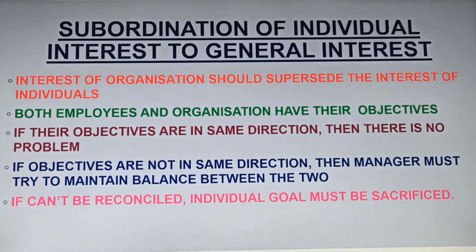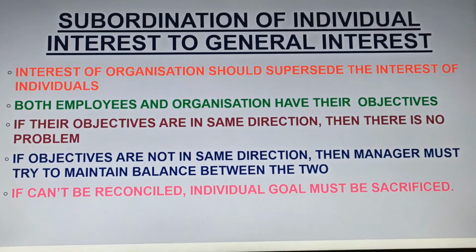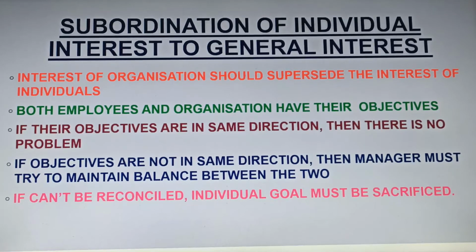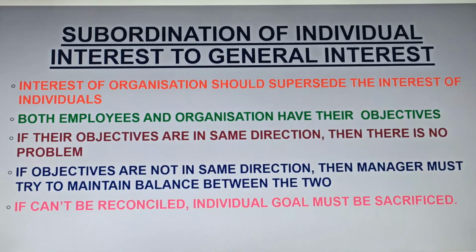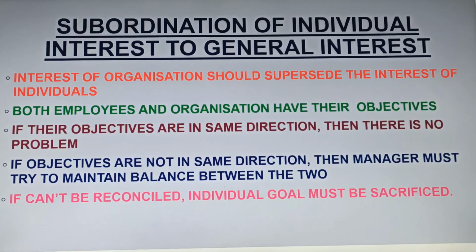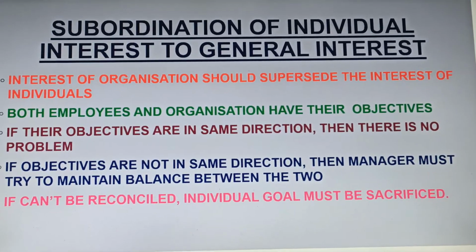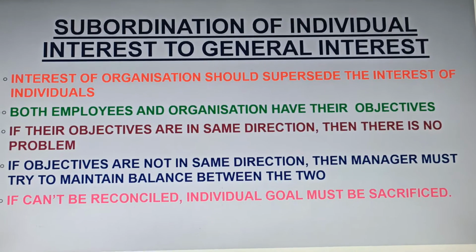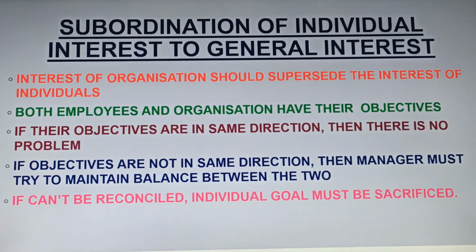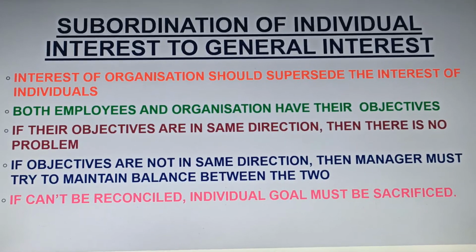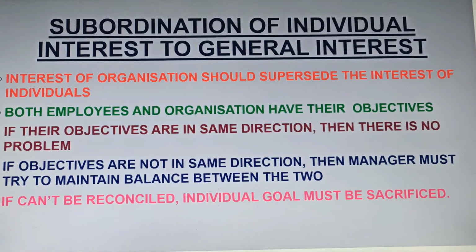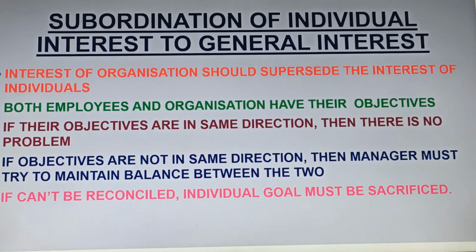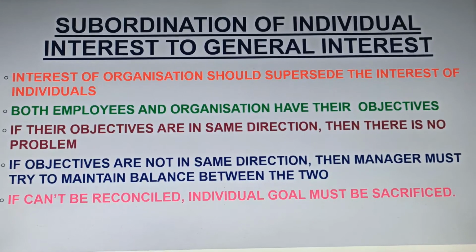Then the next principle is subordination of individual interest to general interest. Here there are two types of interest. Individual interest is the interest of the employee, and general interest is the interest of the organization. Subordination means junior. That means if an employee has to choose between the two, his own interest and the organizational interest, he should always put his own interest on the subordinate side. He should give importance to organizational interest. This principle says that interest of the organization should supersede the interest of individuals.